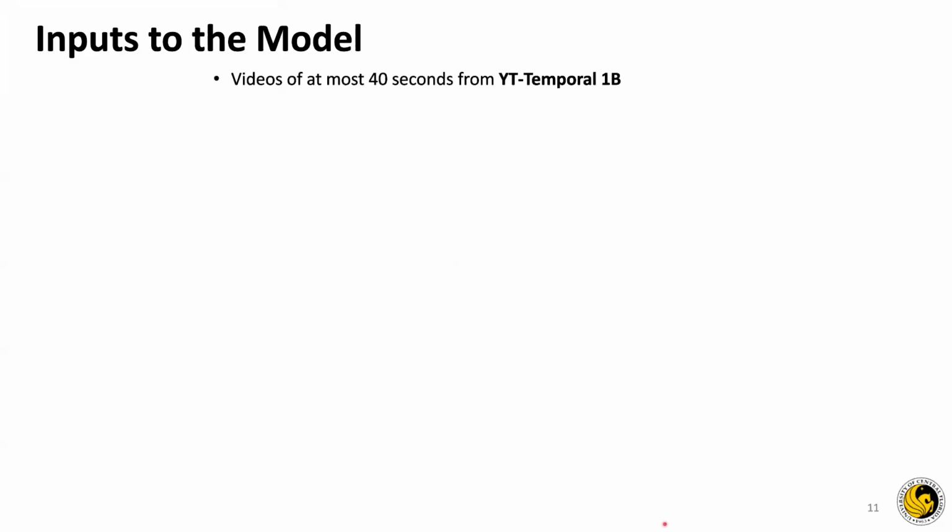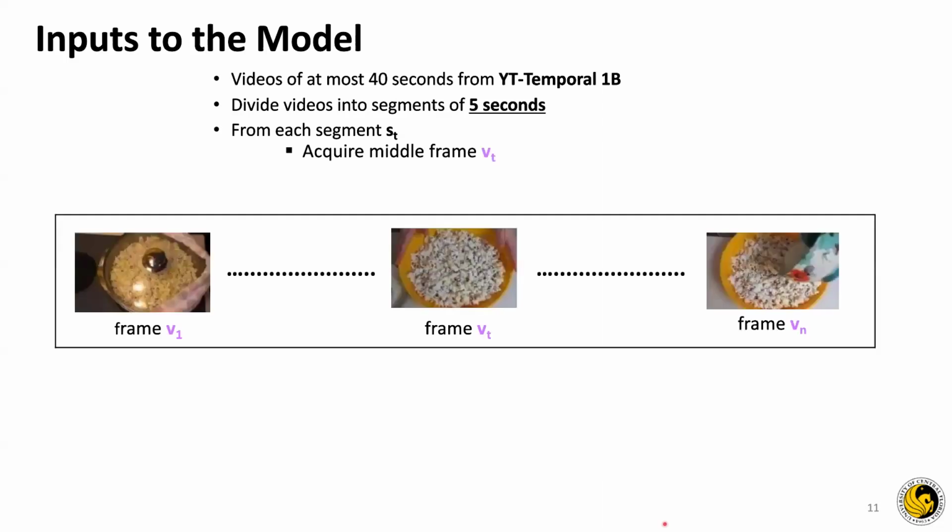We take videos of at most 40 seconds from the YT-Temporal-1B dataset that we are going to talk about later. We divide the videos into segments of 5 seconds each, so we have 8 segments per video. From each segment S_t, we acquire the middle frame V_t.